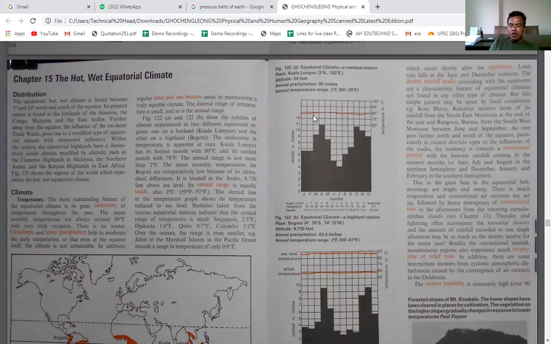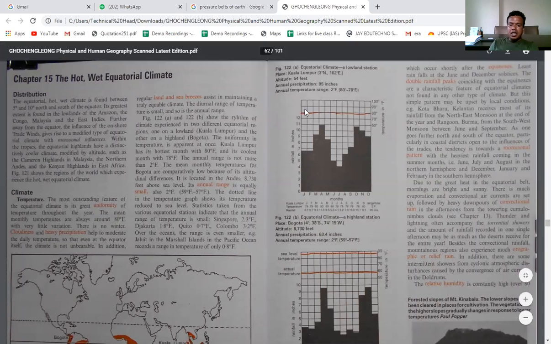So can anybody tell me why the temperature is the same throughout the year? Why is there no variation in the temperature? Because these are located on the equator, so there is no diurnal range. Throughout the year the temperature is the same, and again the temperature is very high, right? So here you can see the temperature is uniform. The most outstanding feature of the equatorial type of climate is the great uniformity in the temperature throughout the year.